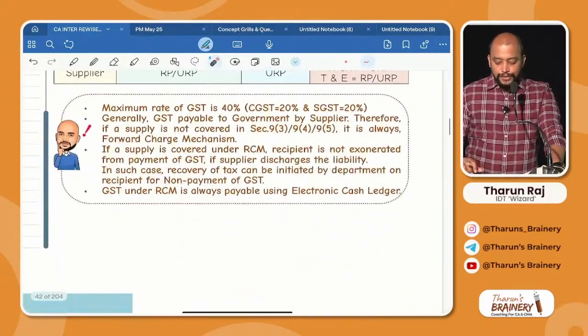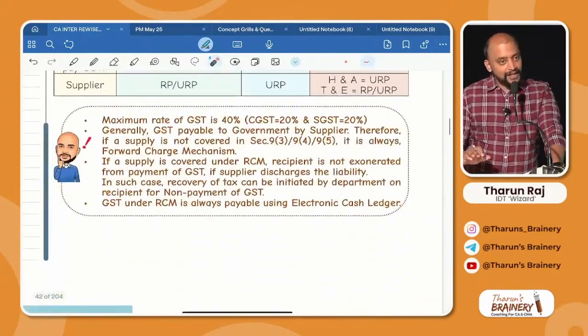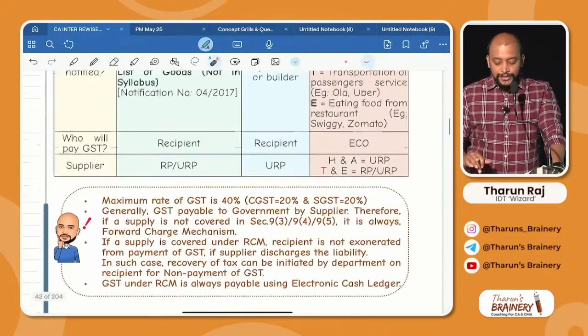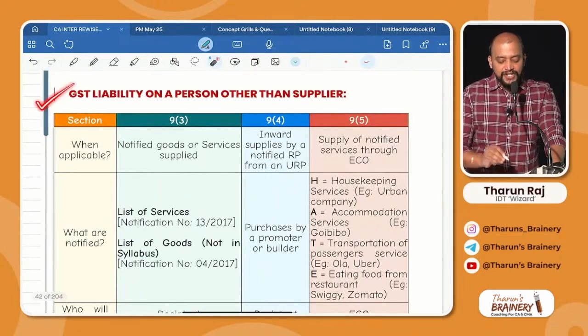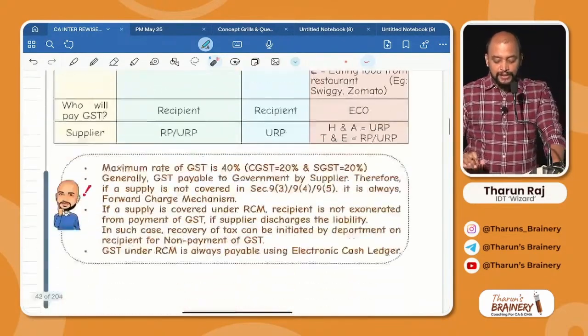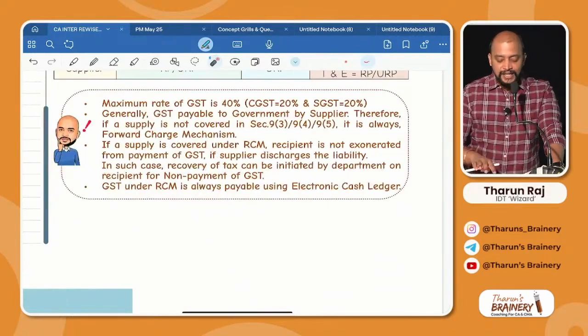Okay, so this notification 13 of 2017 gives some list of services, and we will see that list of services and then come back to this table. So this table is like a summary which we will see a little later. So complete everything and then come back to this, but look into some special points in this regard.